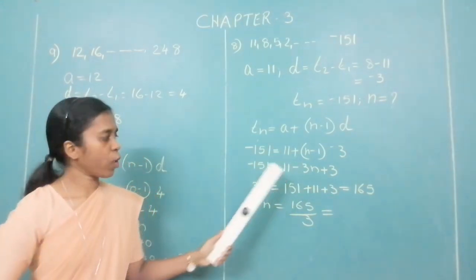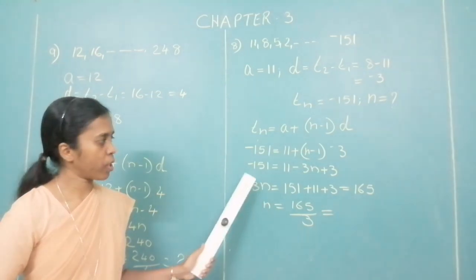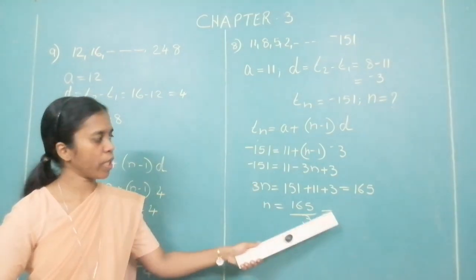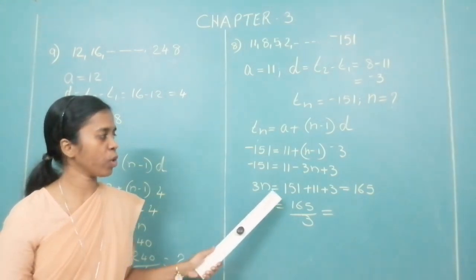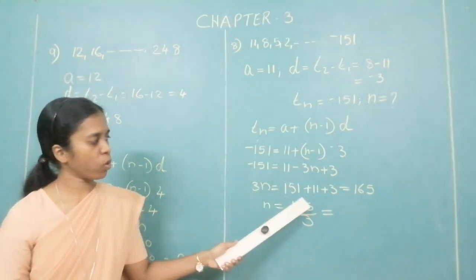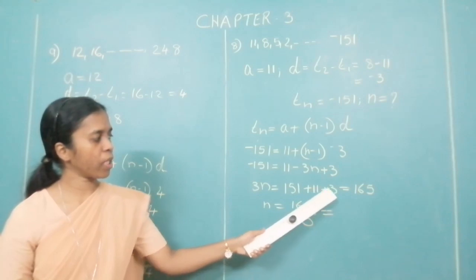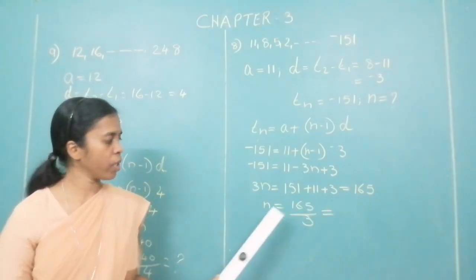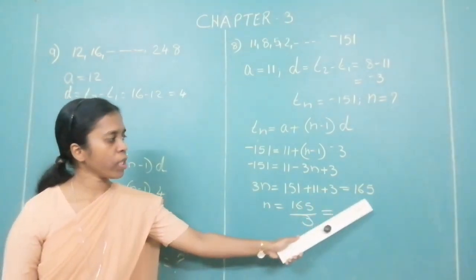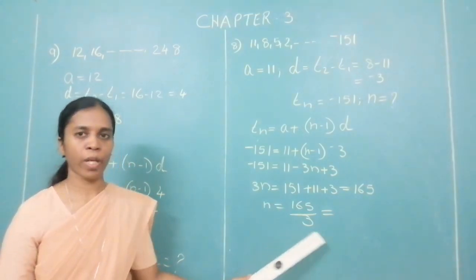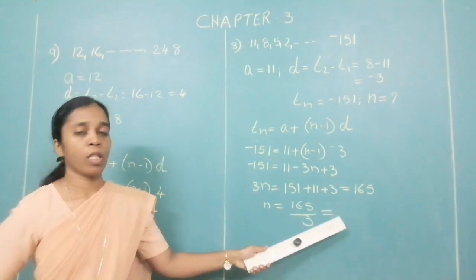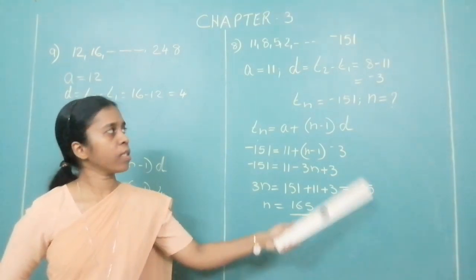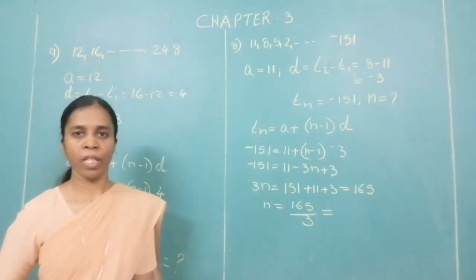Bring minus 3n over here to the other side of the equation and take minus 151 to that side. So when minus 3n comes here, you will get plus 3n equal to minus 151 go on the other side. 151 plus 11 plus 3, that is 165. N is equal to 165 upon 3. Find out how much is n. Therefore, you have to write the concluding: so and so term is minus 151.